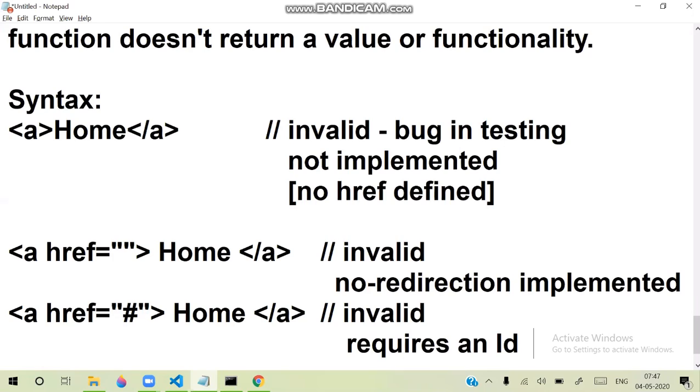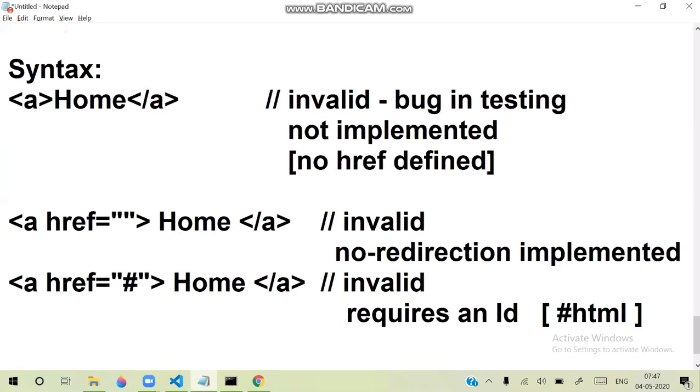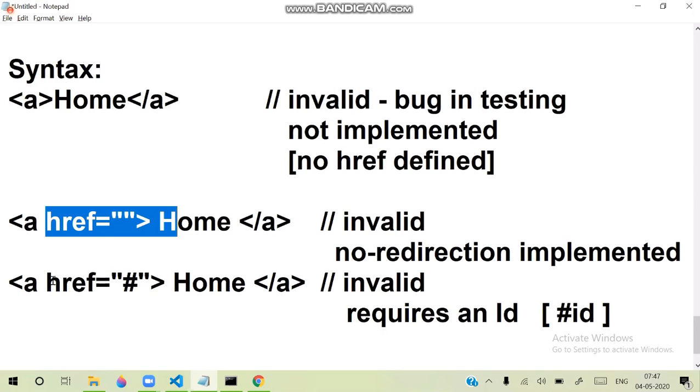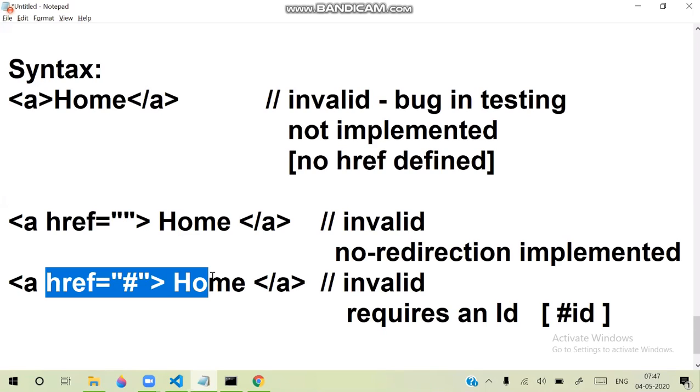That ID is required, some reference ID in the HTML, and the ID is not defined. So this is also invalid. That means the first way is invalid, the second way is also invalid, and the third is also invalid.